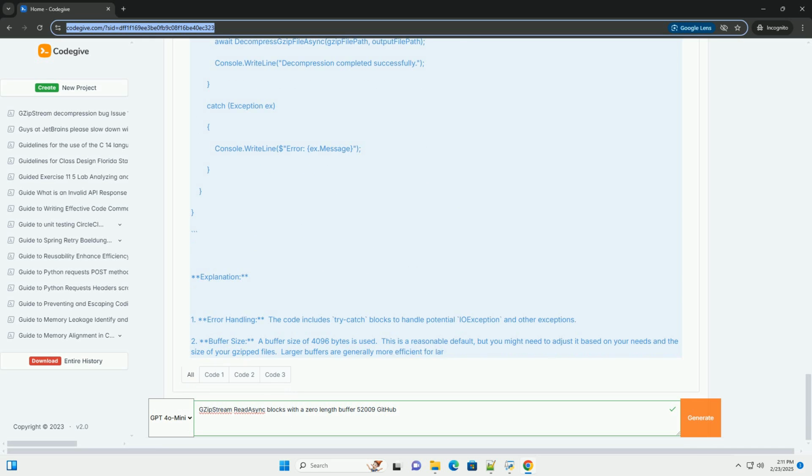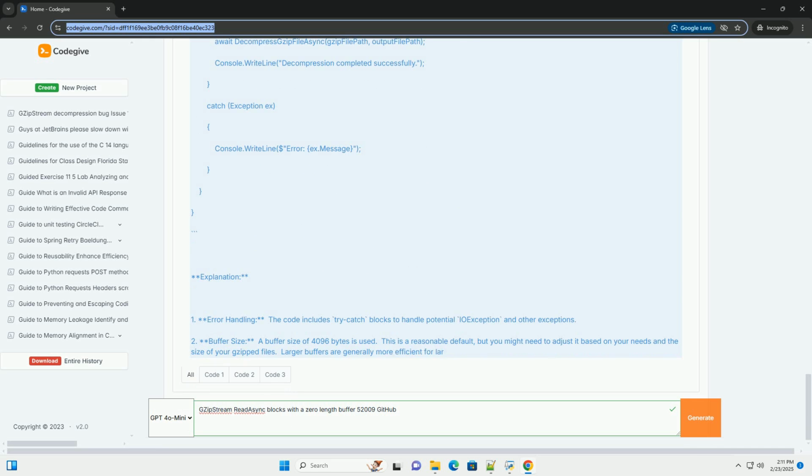Code example: efficient gzip decompression with ReadAsync. This example demonstrates efficient decompression of a gzipped file using ReadAsync and a properly sized buffer. Explanation: 1. Error handling: the code includes try-catch blocks to handle potential IOException and other exceptions. 2. Buffer size: a buffer size of 4096 bytes is used.